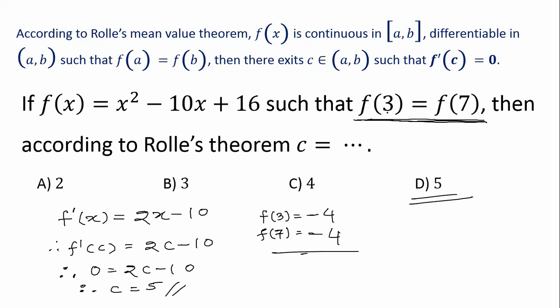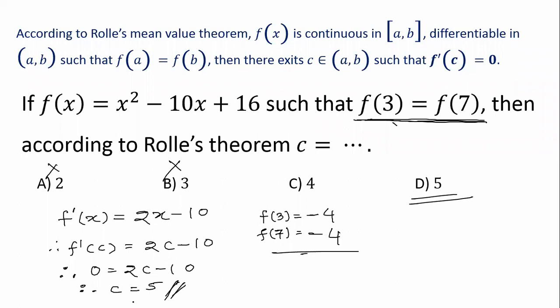We want a number which is greater than 3 and less than 7. So 4 is another option. Definitely 3 and 2 cannot be the answer, so the only confusion was between 4 and 5. We have to solve. If we solve f dash of c is equal to 0, then only we come to the conclusion that c equal to 4 is not the answer. Rather, c is equal to 5 is the answer.